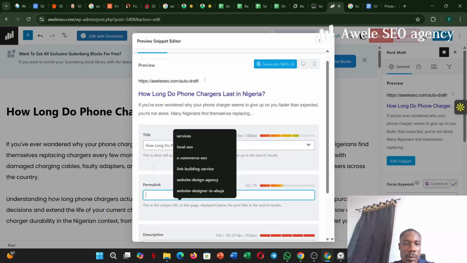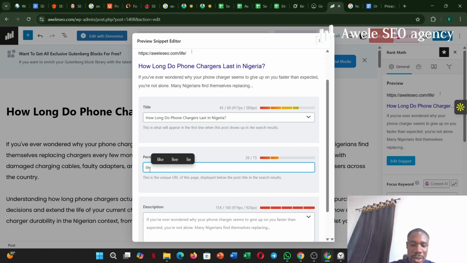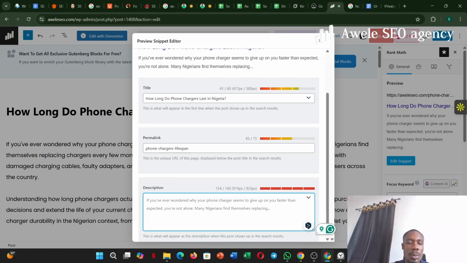Now I'll write something short. Remember I told you to always write the lifespan of phone chargers. This is more than 4 words, so it changes. Then I'll write the meta description, just as I told you.